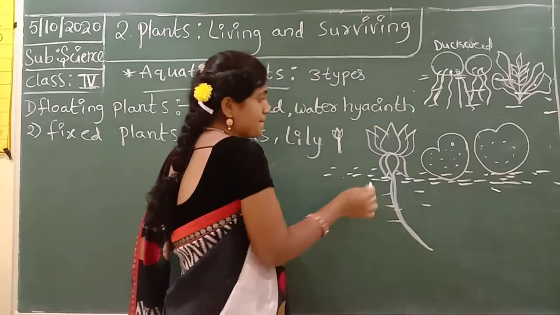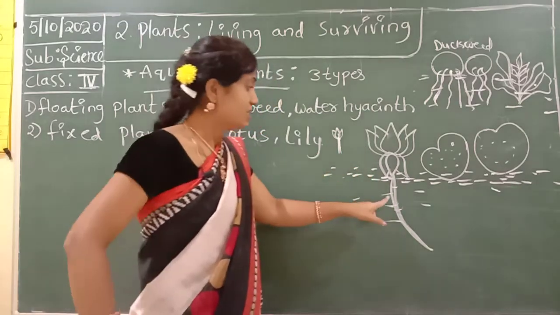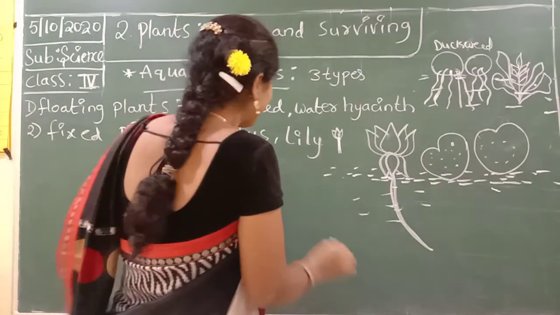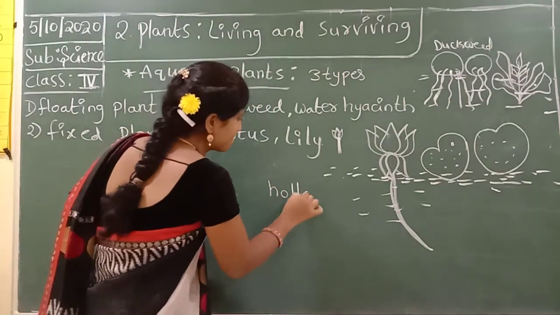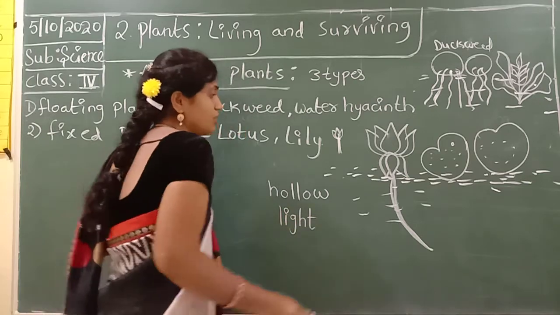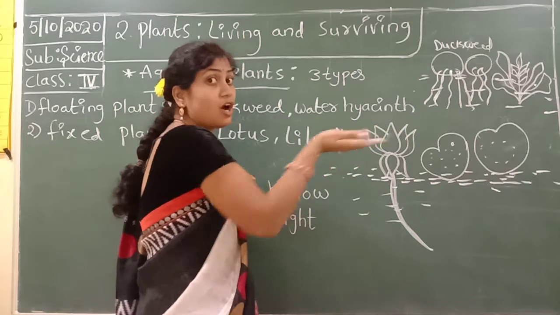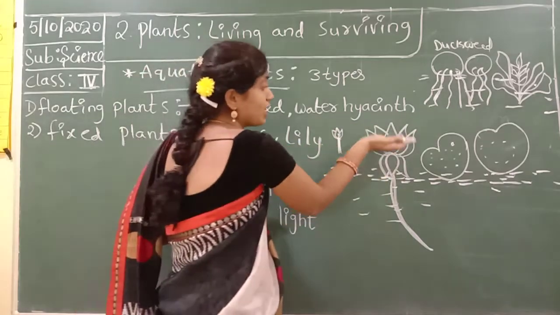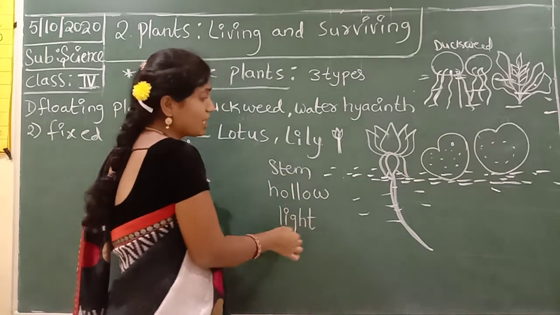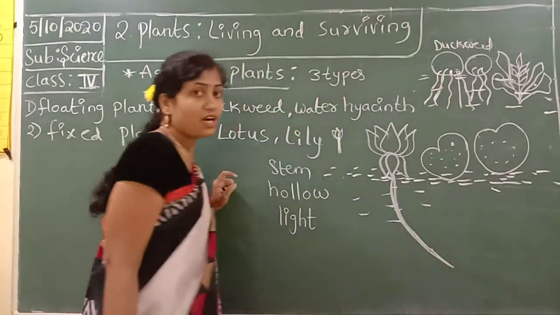The lotus stem is hollow and very light. That's why only the flowers and leaves can float on the water. The stem is hollow and very light, and it is fixed under the water.